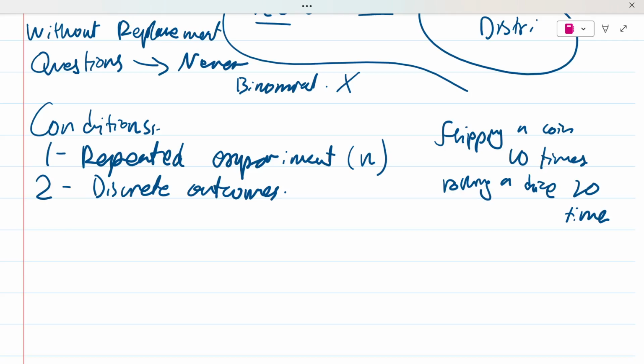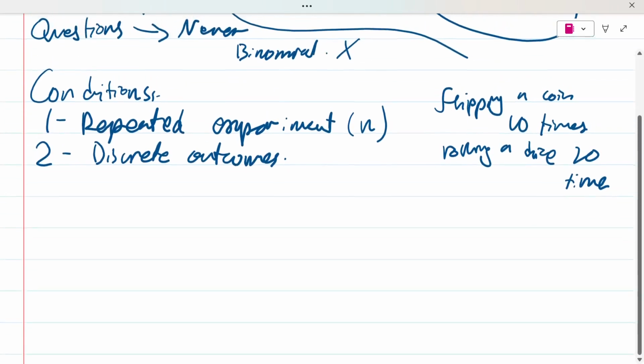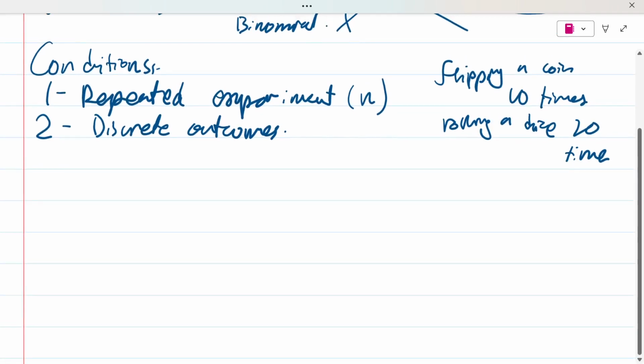on any rainy day, how many raindrops are going to fall down? Now the outcomes are on a specific square meter area. Like let's say in my city, how many total raindrops can drop? What is the probability, right? So maybe one is going to drop, maybe two, maybe three, four, five, six. You don't know how many, right? These outcomes can be infinite, or seemingly infinite, so these are not discrete outcomes. The outcomes must not be continuous; these should be discrete outcomes. Again, I'm going to give you the example of a coin or a dice.